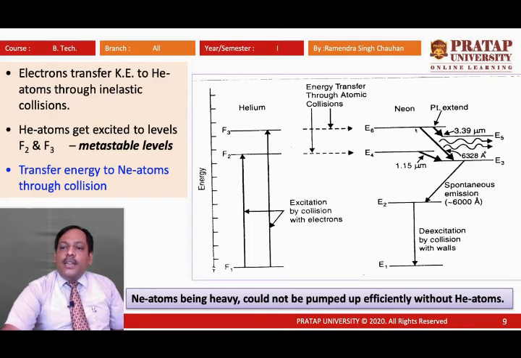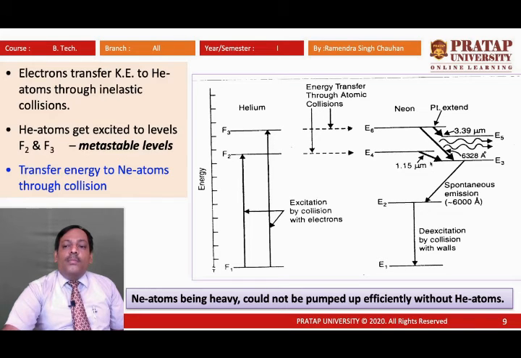Here we can see that three wavelengths are produced: 3.39 micrometer, or we can say 33,900 angstrom wavelength. Then a 1.15 micrometer wavelength laser transition is produced, that is 11,500 angstrom.